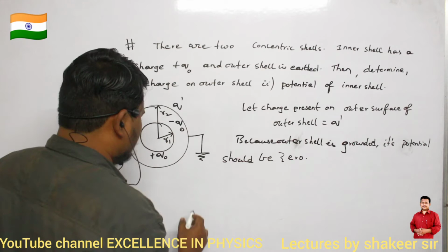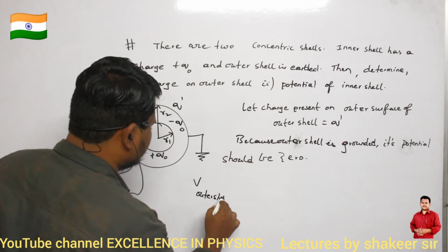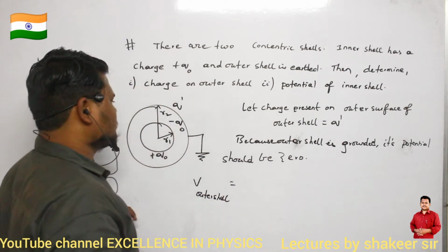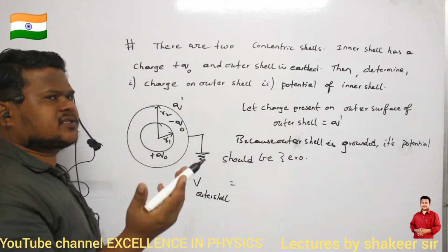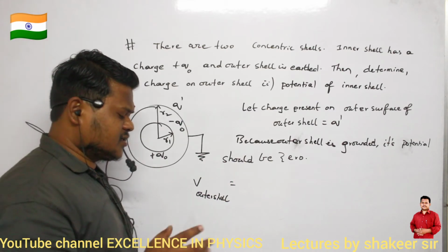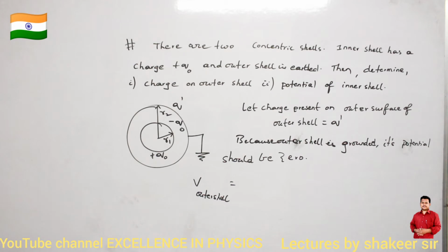Okay. Now how can you calculate the potential of the outer shell? How can I calculate it? So on this outer shell, the potential is because of how many charges? Potential is because of how many charges, can you say?